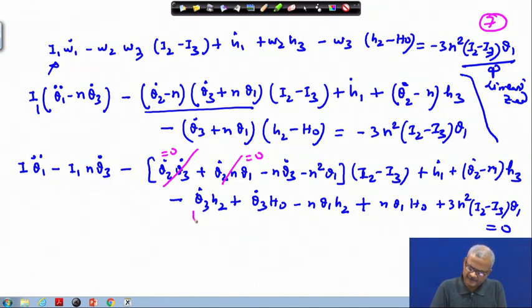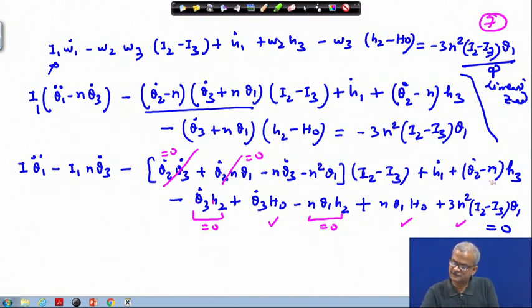And the terms like this will be equal to 0. Why? Because H2 is initially 0 and then you are speeding up the wheel, so this quantity turns out to be small. So, this we set to 0. Similarly, theta 1 times H2 we will set to 0, and here H0 is a large quantity, so this quantity will stay, this will stay.